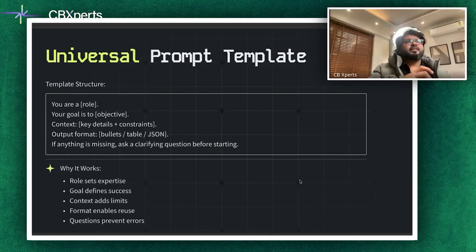And now this is important. What we've just seen in the above slide, we call the universal prompt template.